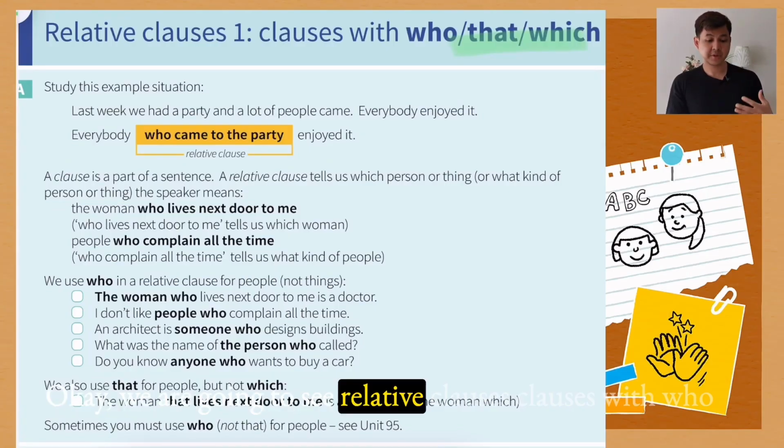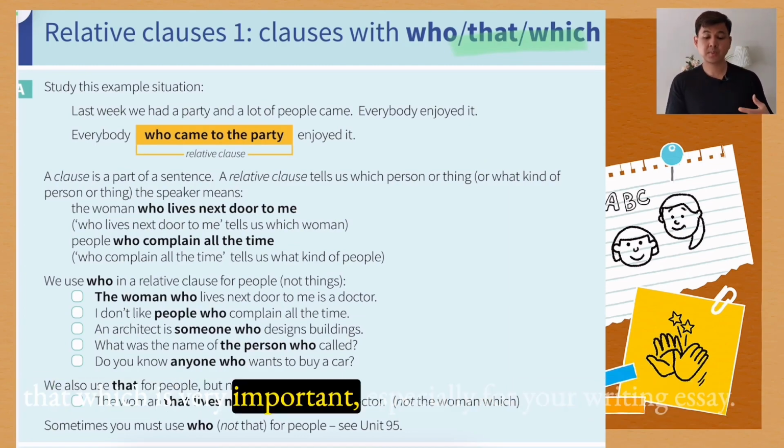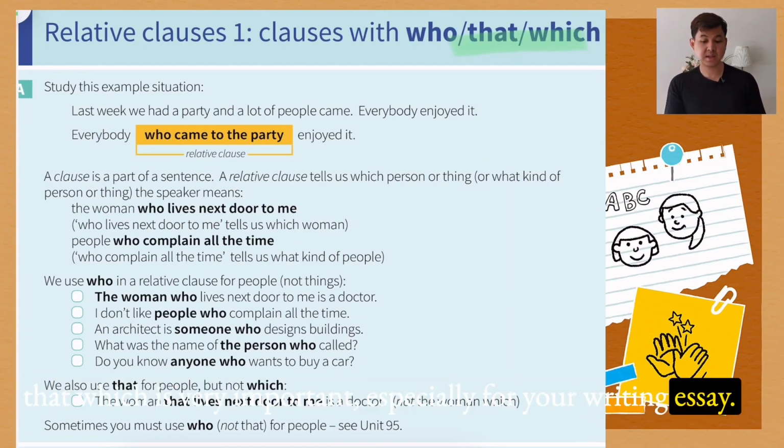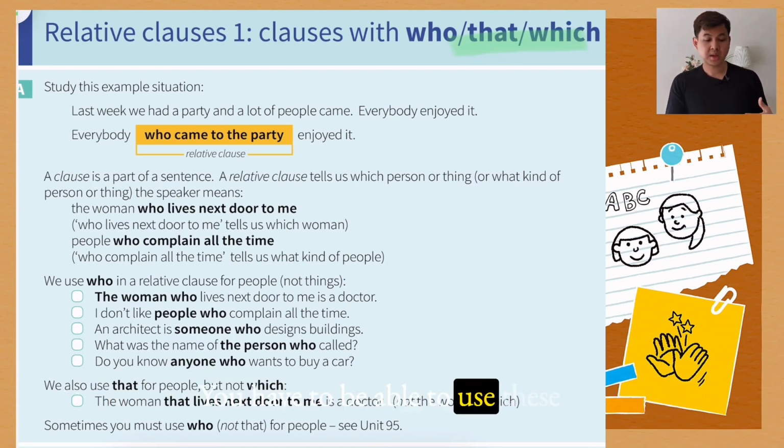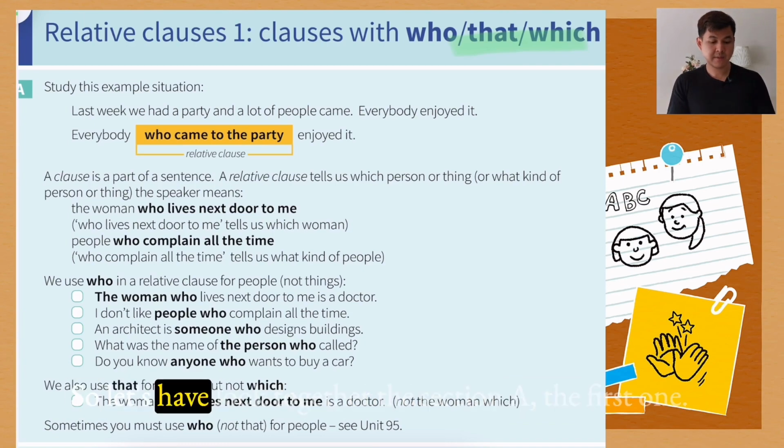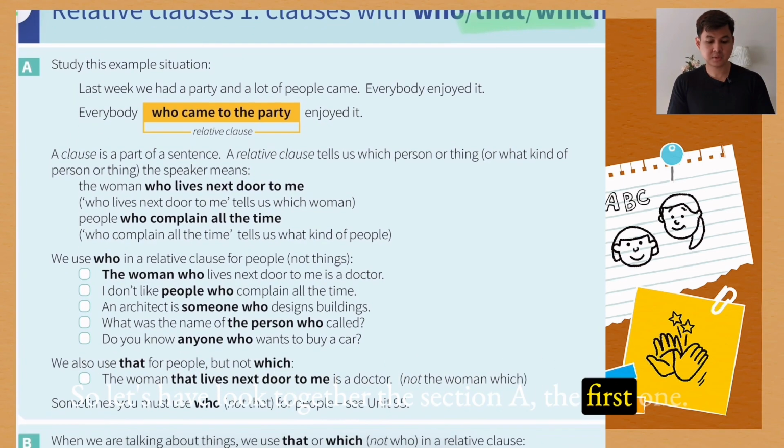We are going to see relative clauses with who, that, which. It is very important, especially for your essay writing. You have to be able to use these relative clauses, who, that, and which. So let's have a look together. Section A, the first one.